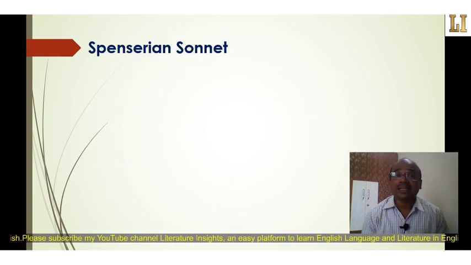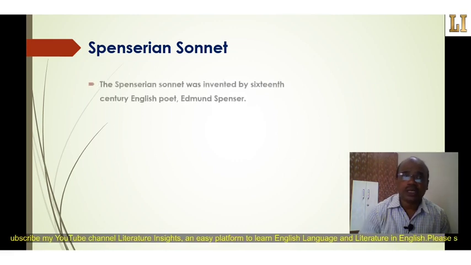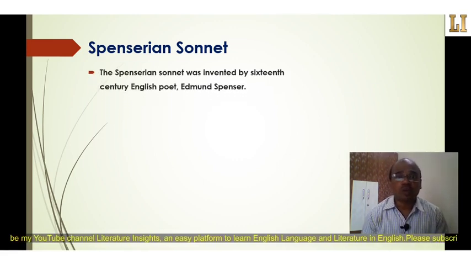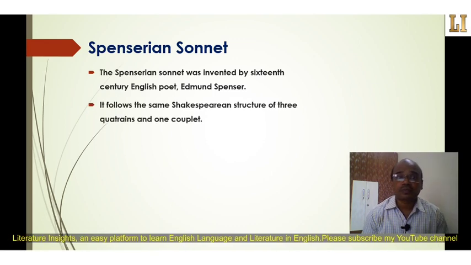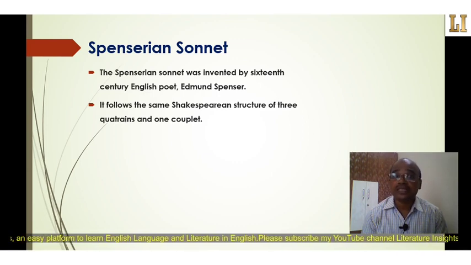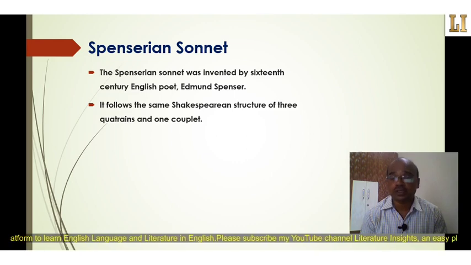Then another type of sonnet is the Spenserian sonnet. Now see here, the Spenserian sonnet was invented by the 16th century English poet Edmund Spenser. He is a very well known poet in English literature. It follows the same Shakespearean structure of three quatrains and one couplet.